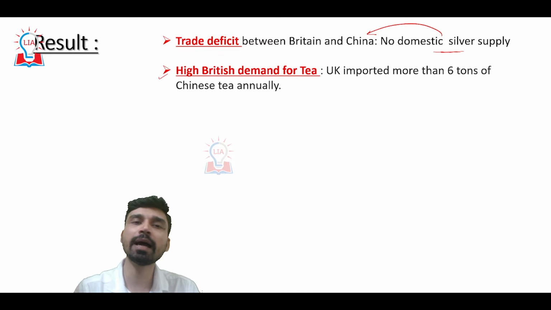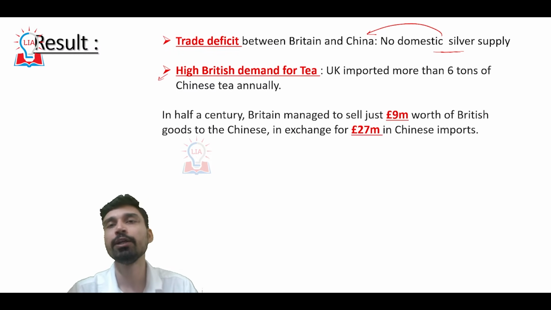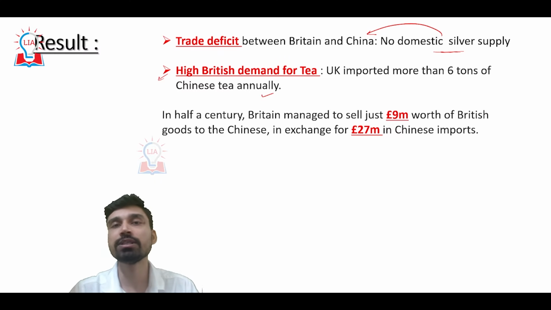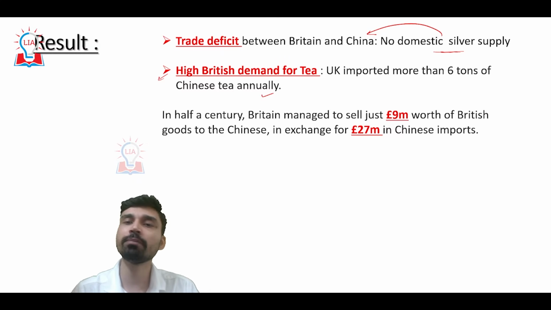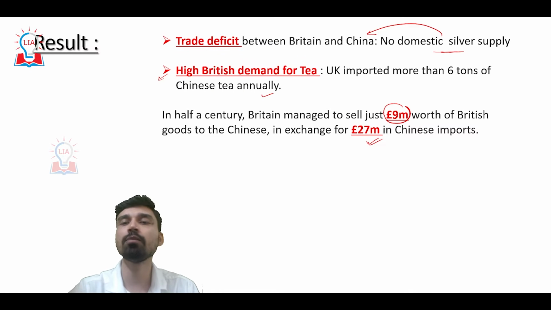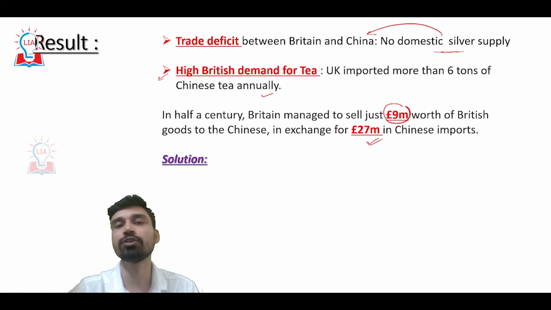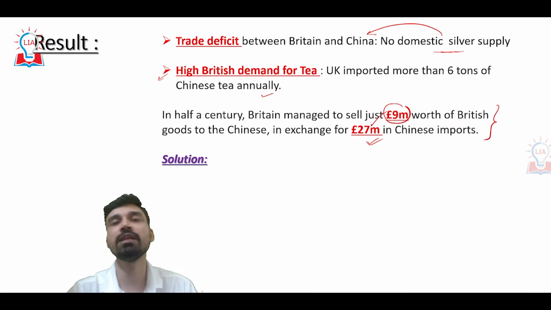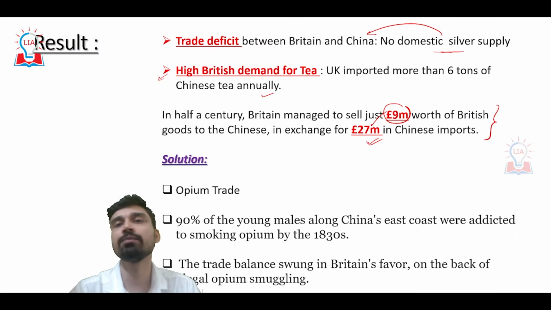Not only that, due to the high demand for tea in Britain, the UK imported more than 6 tons of Chinese tea annually, and due to this, within half a century, Britain managed to sell only 9 million pounds of British goods to China, while in exchange taking almost 27 million pounds of Chinese imports. Now, the British knew that in the long term this could not be sustainable because the trade deficit was very, very huge. Thus, they wanted to find some solution.